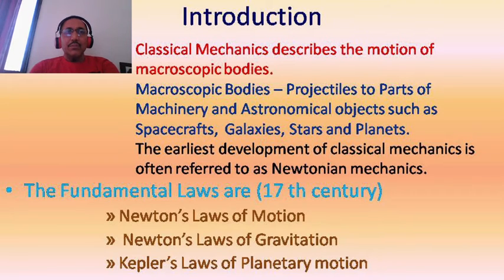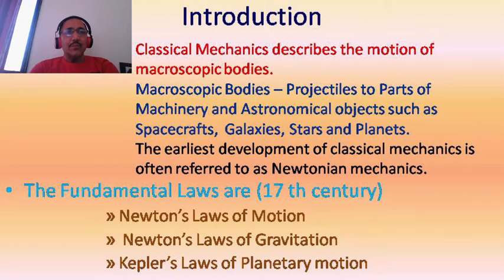So what are the examples of macroscopic bodies? The examples are big machineries, a truck moving on the road, an aeroplane flying in the sky, solar system, spacecraft, stars, planets. These are all examples of macroscopic bodies.